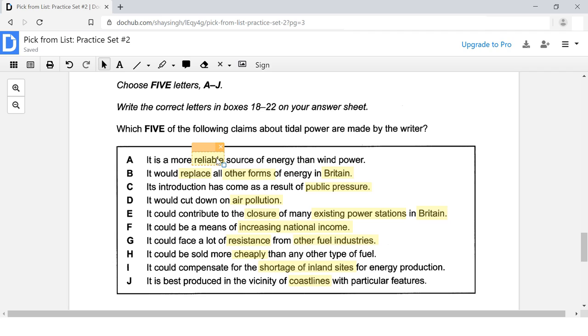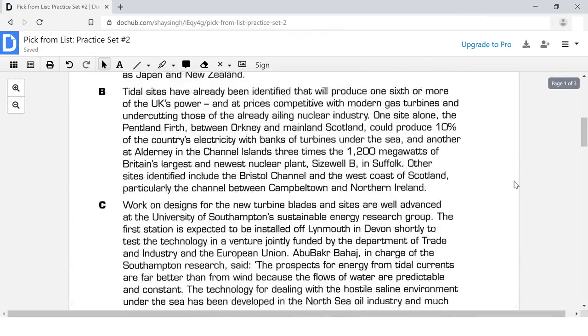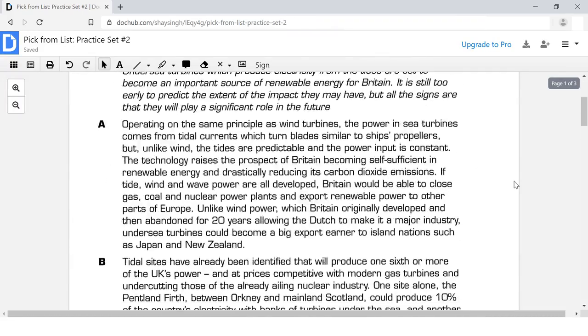So here we have reliable, replace, other forms, Britain, public pressure, air pollution, closure, existing power stations, Britain, increasing national income, resistance, other fuel industries, resistance from other fuel industries, cheaply, shortage of inland sites, and then we have coastlines. Great. So let us go and try to look for these keywords.